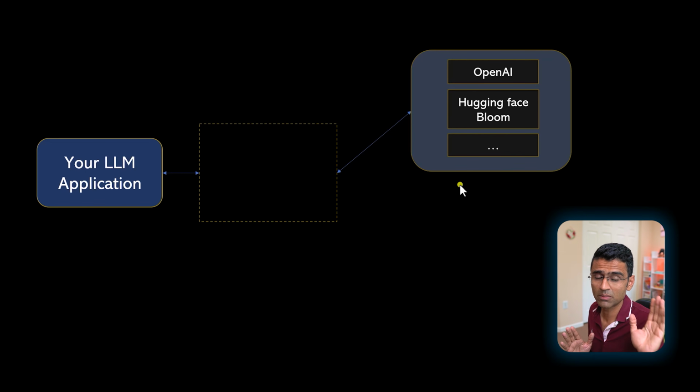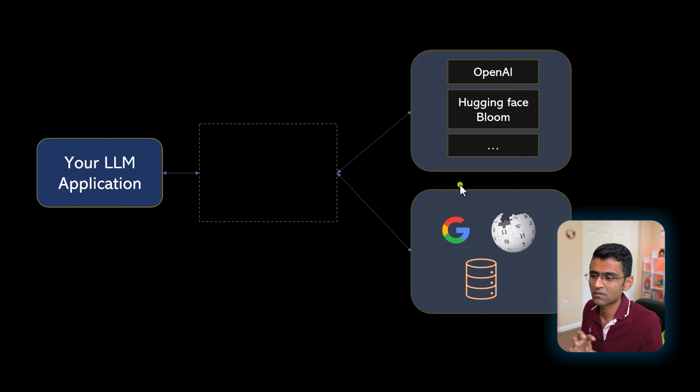Let's say you want to use them. You don't want to spend money on the OpenAI GPT 3 model. Then this framework should provide that plug and play support, where you can integrate one of these models and your code kind of remains the same. This framework should also provide integration with Google search, Wikipedia, or even integration with your own organizational databases, so that the application can pull information from these various sources as well.